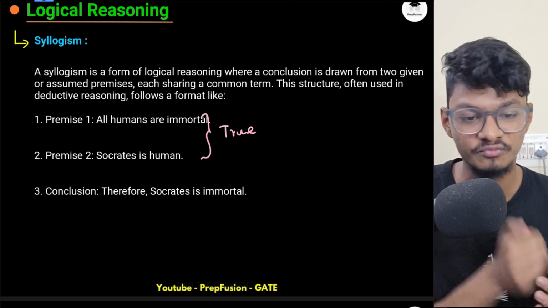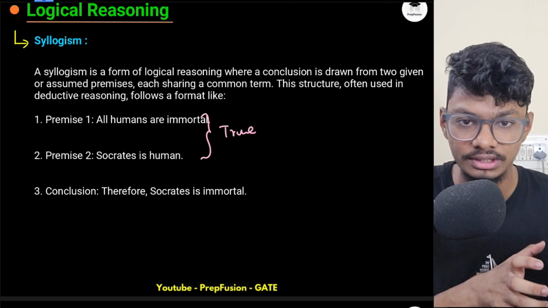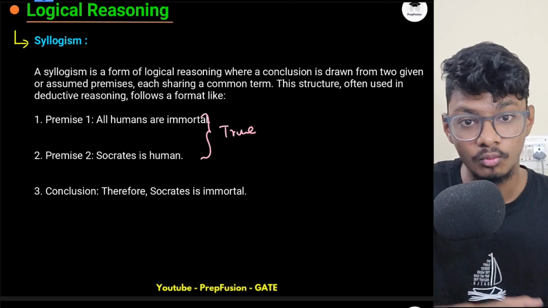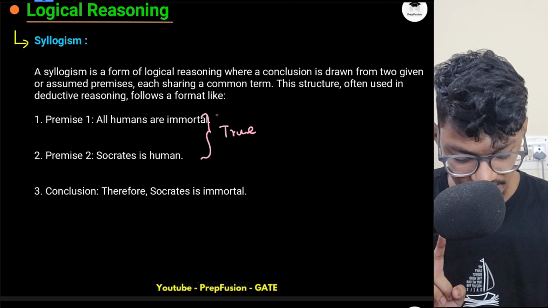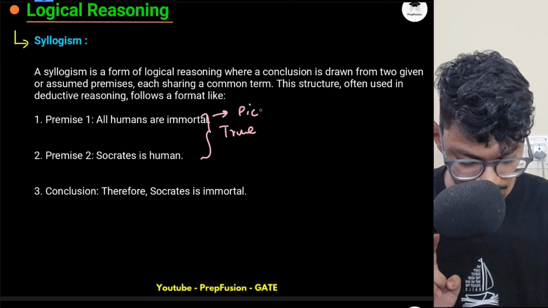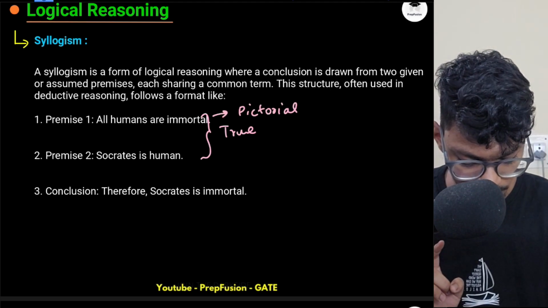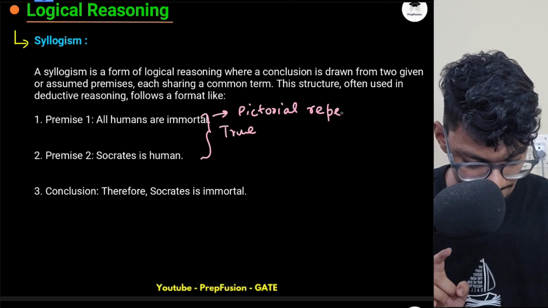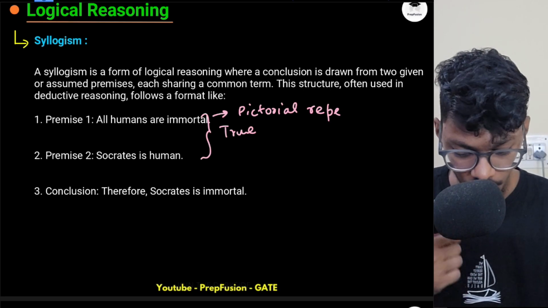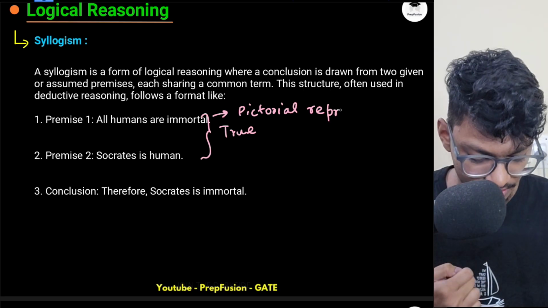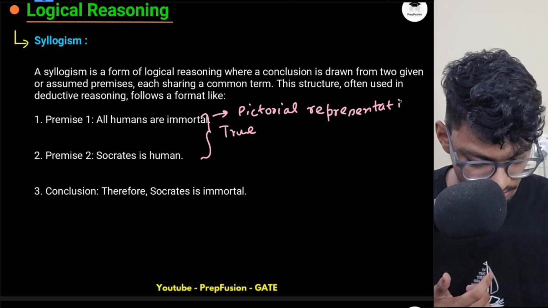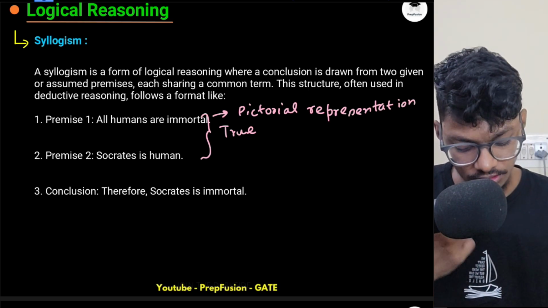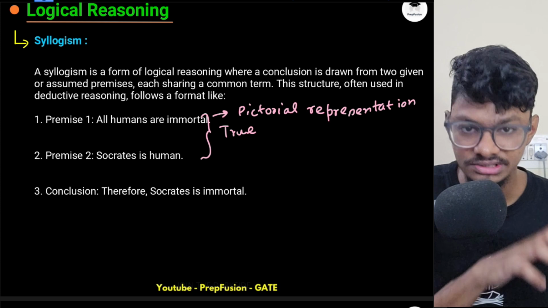In syllogism, you have to understand a bit of Venn diagram, so that you will be able to visualize what statements they have given. Because what you need to do in syllogism is convert statements into pictorial representation for better visibility and better understanding. We will understand this representation slowly, don't worry.